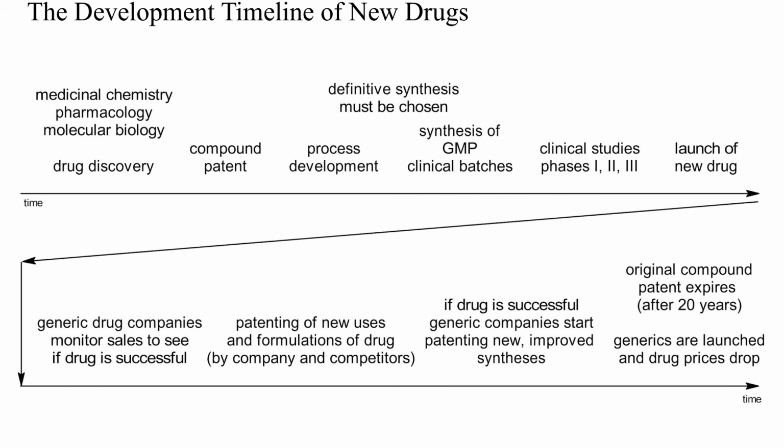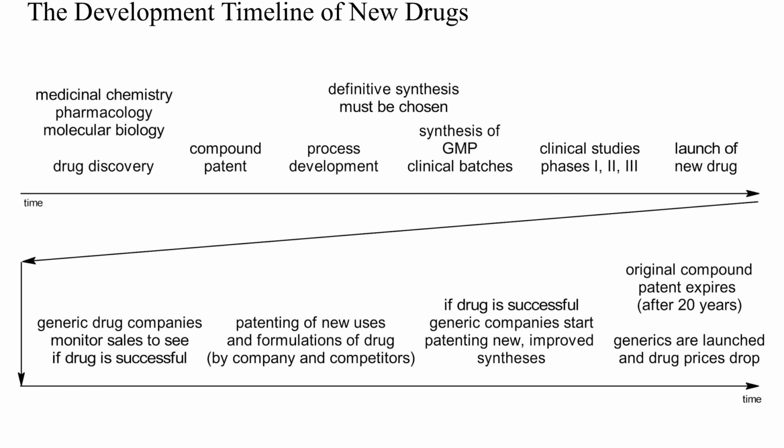I've sketched here the approximate timeline of the development of a new small molecule drug. After the drug discovery phase, the new drug is patented with a compound patent, ideally together with many other compounds and patents, so that competitors cannot readily identify the development candidate.